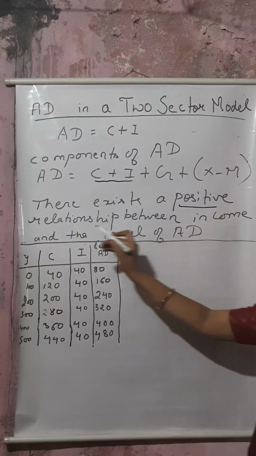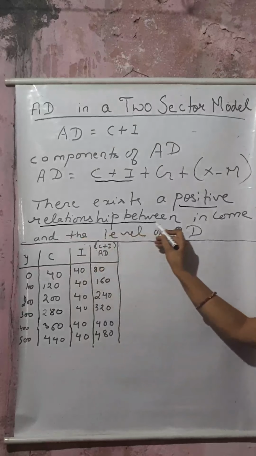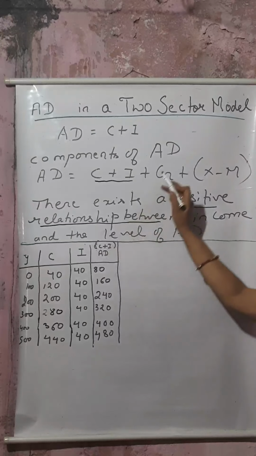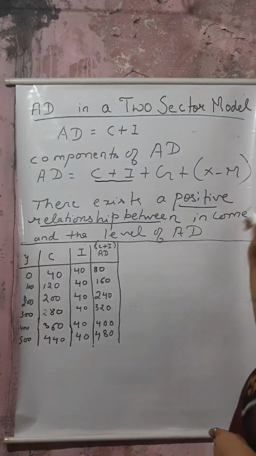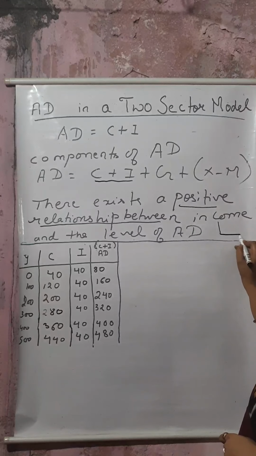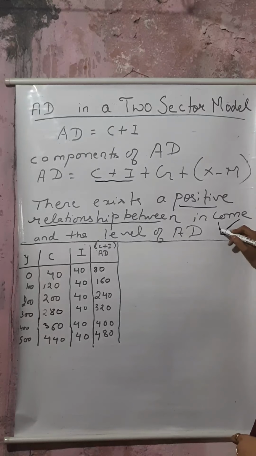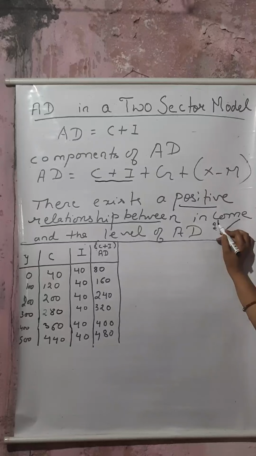Positive relation means that the slope of AD will be upward, like this. Here is AD, here is income. So this slope is showing a positive relationship.